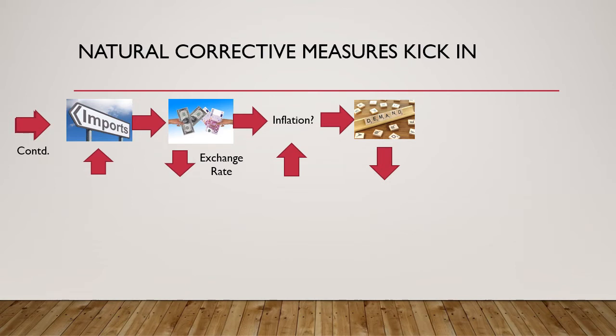Of course, this cycle can be made worse by wrong monetary policies, increasing money supply, increasing demand further. But you get the idea how natural corrective measures in the economy can alleviate the inflation pressures in the economy. And so inflation comes down finally.